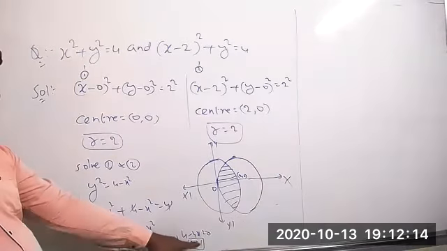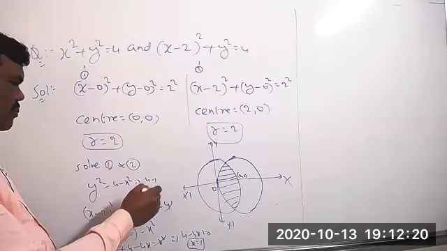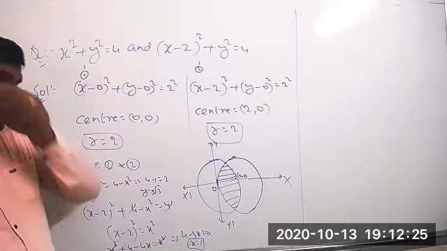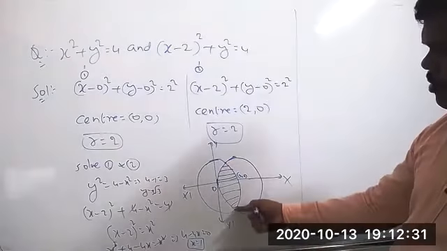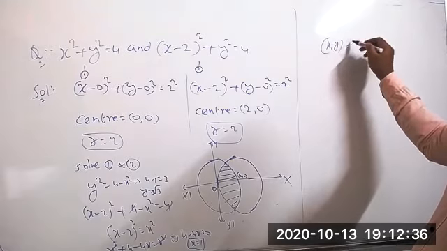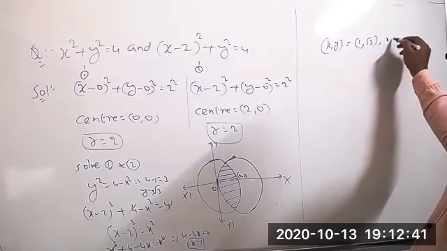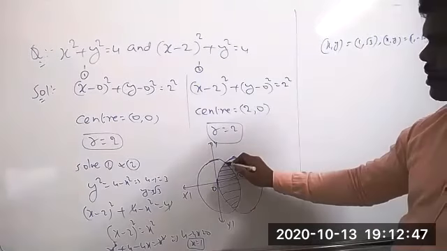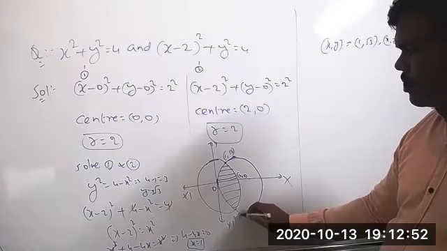So x equal to 1 means the value of y equal to what? Substitute x equal to 1 there. Clearly this is 4 minus 1 equal to 3, so y equal to plus or minus root 3. Means one point on top and one point on the bottom. The first point is (x, y) equal to (1, root 3), and the second point is (1, minus root 3).